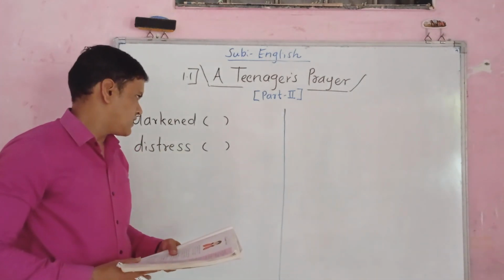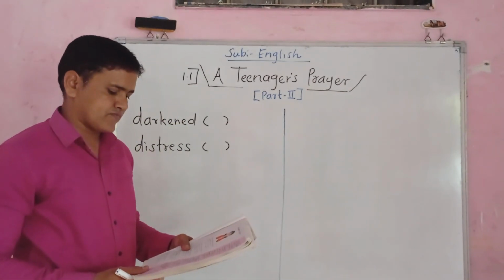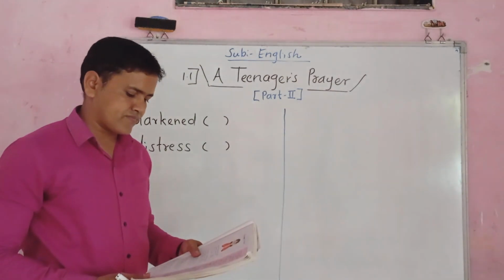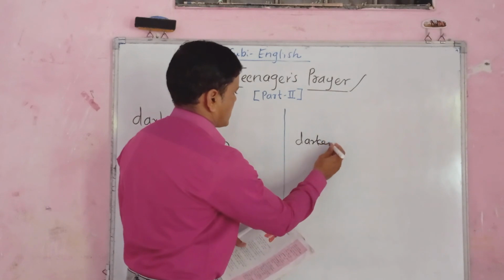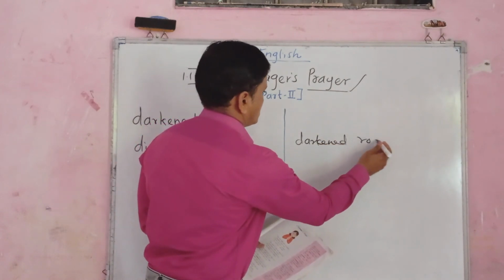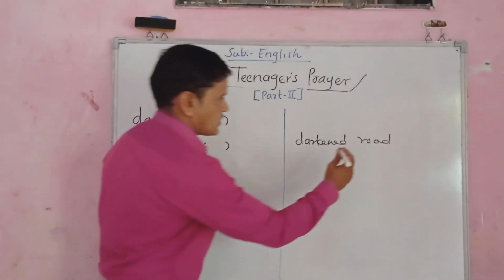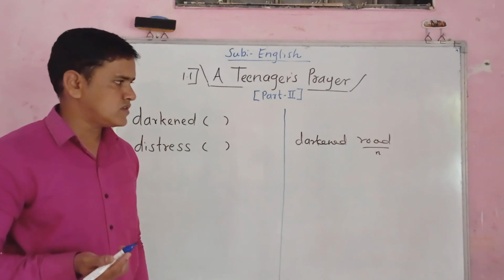Okay, so friends, now see, darkened. There is the third line in the second stanza. That word is written like this: D-A-R-K-E-N-E-D, darkened road. Now what kind of part of speech is road? It's a noun.